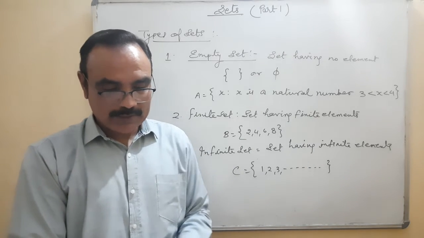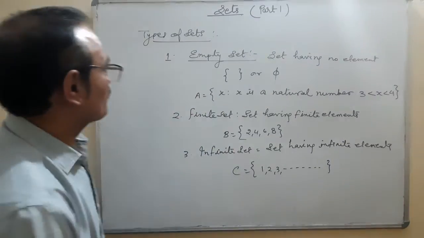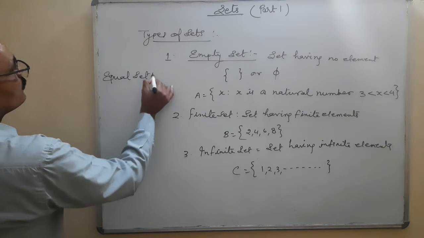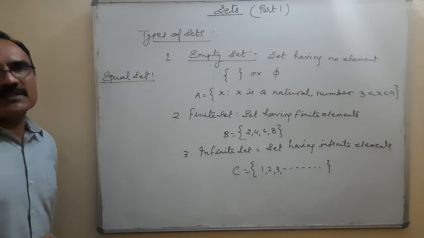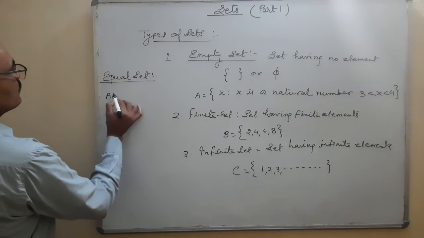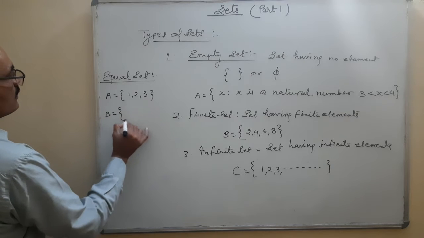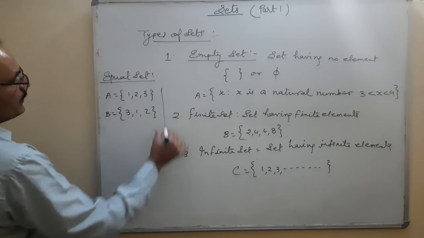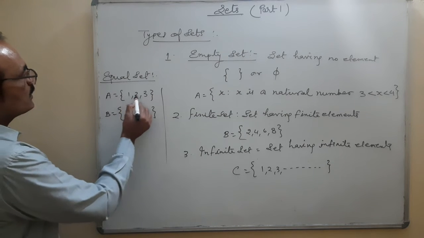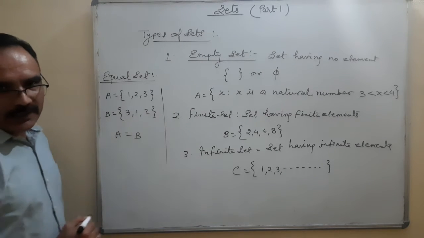After that, one is equal set. Let us discuss the equal set also. Equal set, you can understand by the name. Two sets are equal if they are having the same elements. Like A is equal to {1, 2, 3}. B is equal to {3, 1, 2}. What can we say here? Both the sets A and B are equal because they are having the same elements. 1, 2, 3. Here also 1, 2, 3. So what to write here? A is equal to B. It's called equal sets.